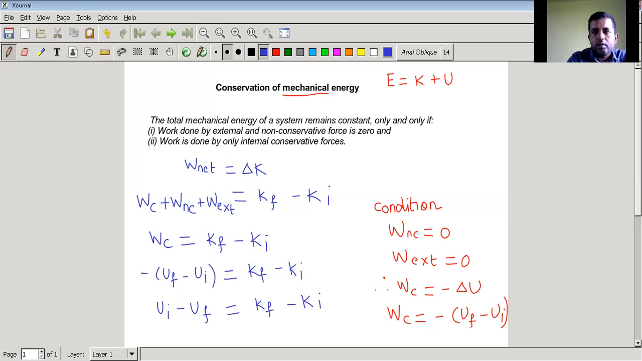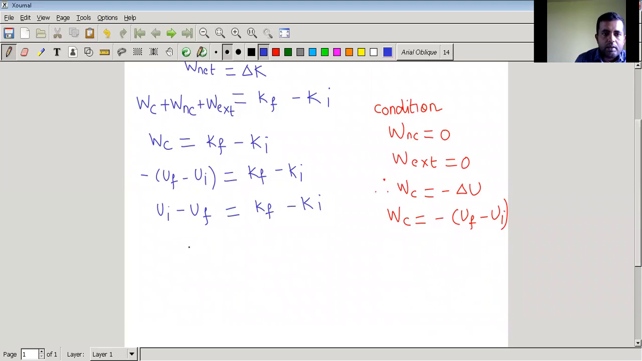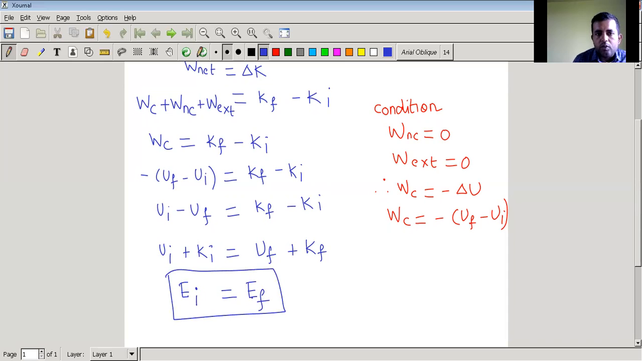Now what I will do, I will take I and f terms to one side. So Ui plus Ki will be equal to Uf plus Kf. Now you can see that this is nothing but the initial mechanical energy of the system, and this is the final mechanical energy of the system, right? So this way we have proven that if only this condition is applied, then only the total energy is conserved.